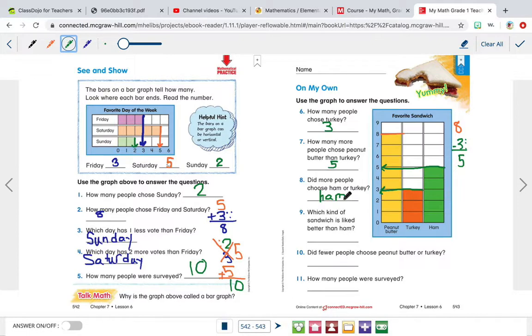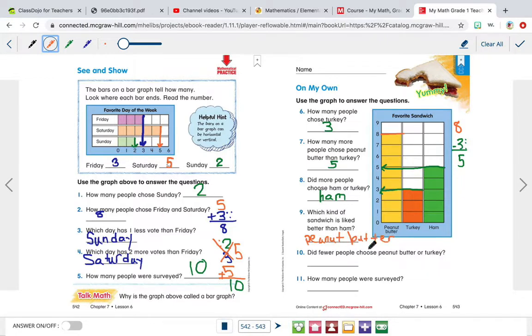All right. Which kind of sandwich is liked better than ham? So here's turkey, here's ham. Which sandwich is liked better than ham? Well, which bar is bigger? Peanut butter. It's bigger because more people like peanut butter than they like ham. So we're going to write peanut butter. P-E-A-N-U-T. And then butter is B-U-T-T-E-R.